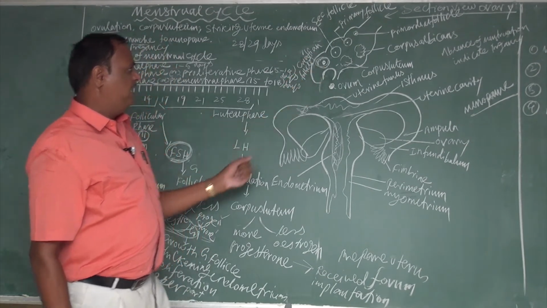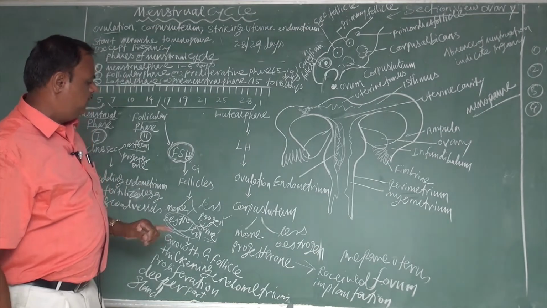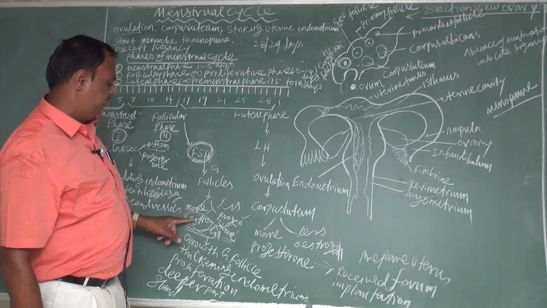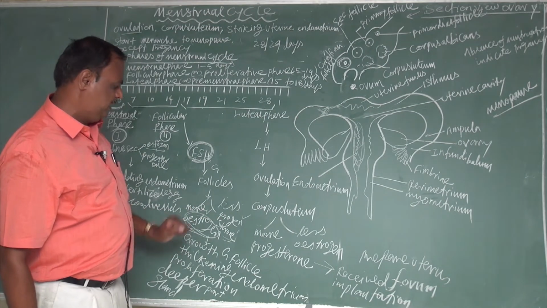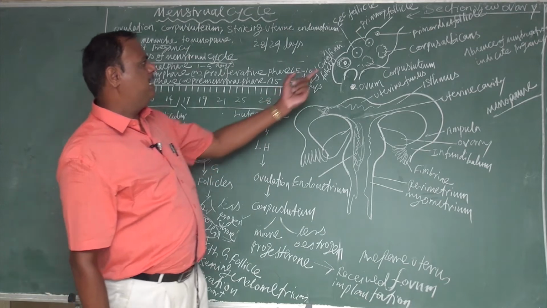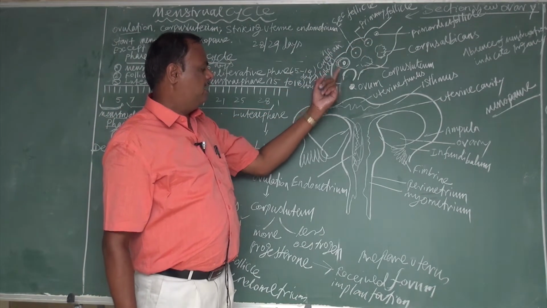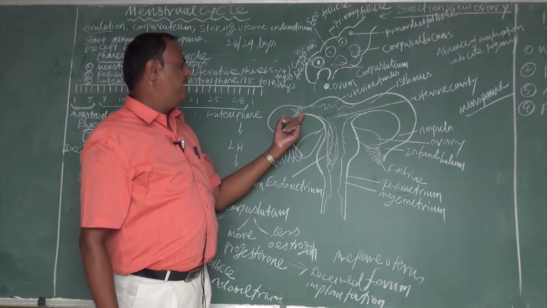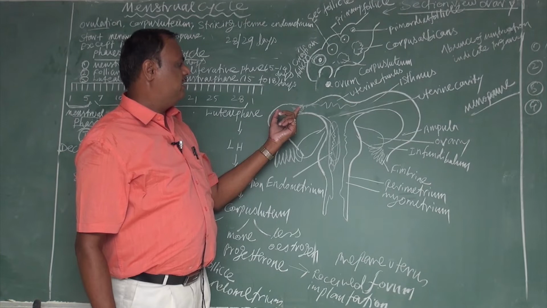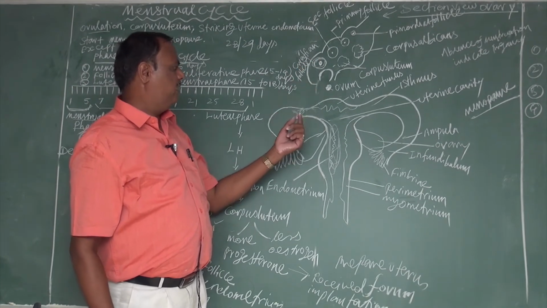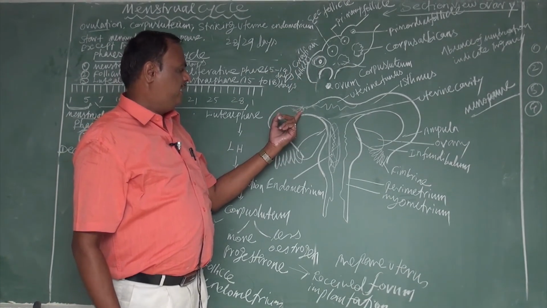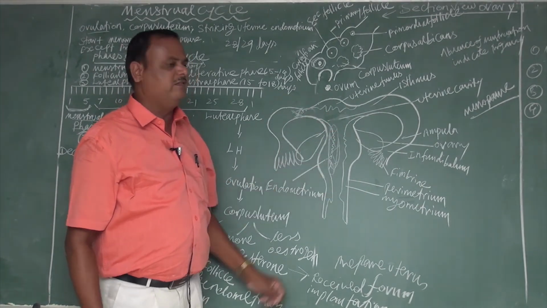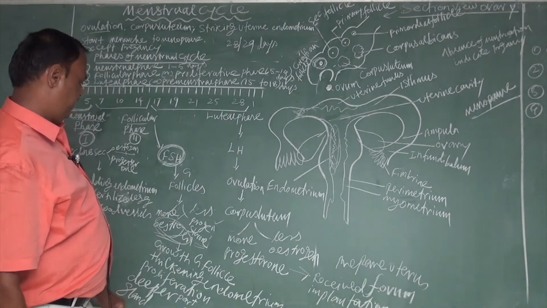The Graafian follicle comes to the ovary wall surface by the 14th day. While growing, the Graafian follicle secretes two hormones, estrogen and progesterone, with a large amount of estrogen and less progesterone. Due to the effect of estrogen, there is growth and development of follicles in the ovary and also shedding of the uterine endometrium, along with the unfertilized egg. Due to these changes, severe bleeding occurs in the vaginal tract. That is called menstruation.